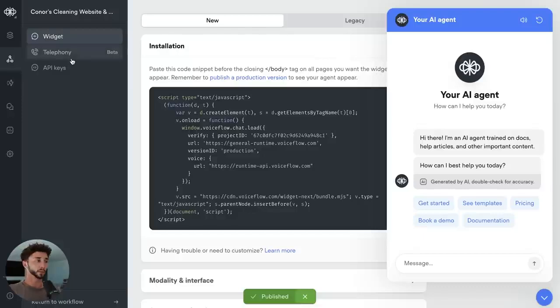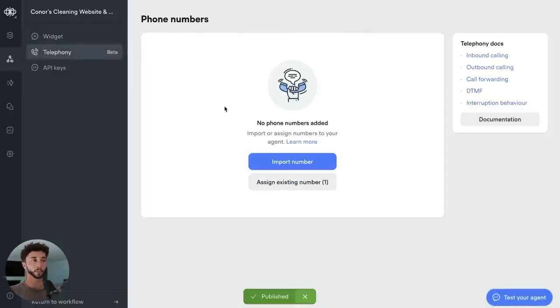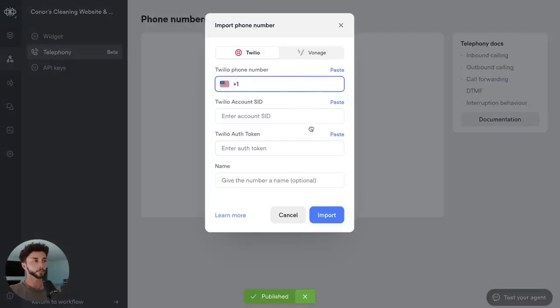To do that, we need to go to the telephony bit here. It is beta right now, but for most of you watching, it is not going to be by the time you are watching this. So we need to set up a phone number from Twilio, import it, and then connect our agent and its functionality to that. So we can go import number. You'll see that we have this information here. So we can use Twilio or Vonage. Twilio is usually the go-to here.